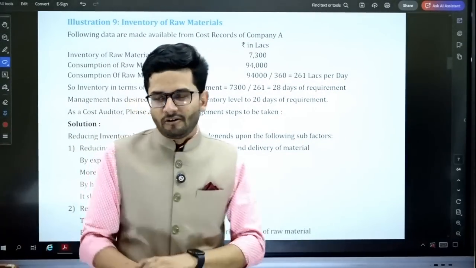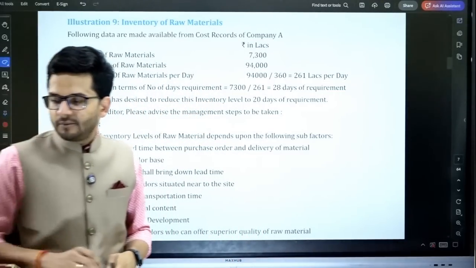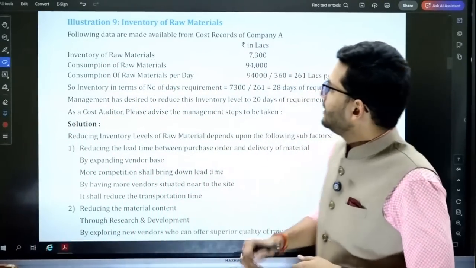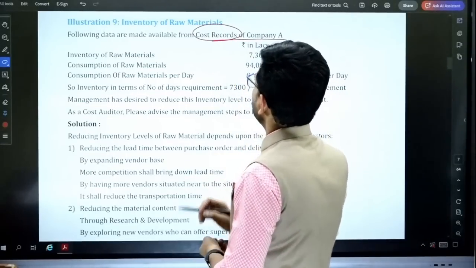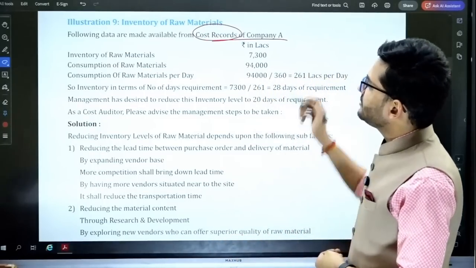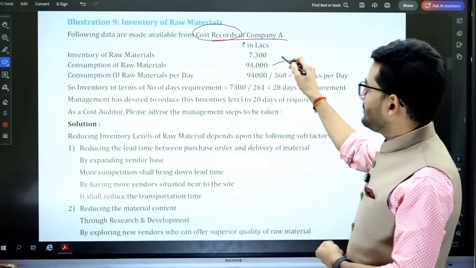We have to find inventory of raw material. Inventory of raw material is to be found using the data which is given in illustration number 9. Now, following data is made available from costing records of company A. Inventory of raw material 7,300. Consumption of raw material 94,000. This is amount in lakhs.